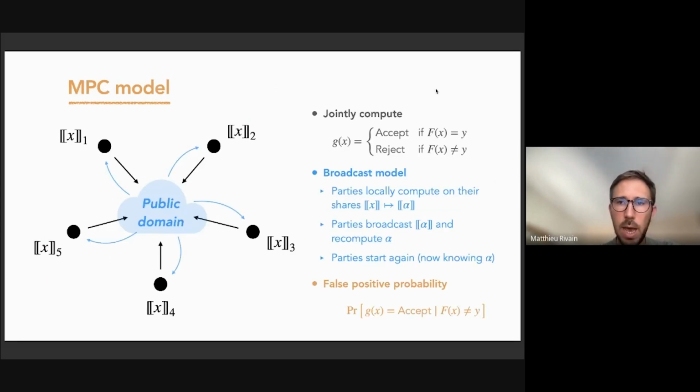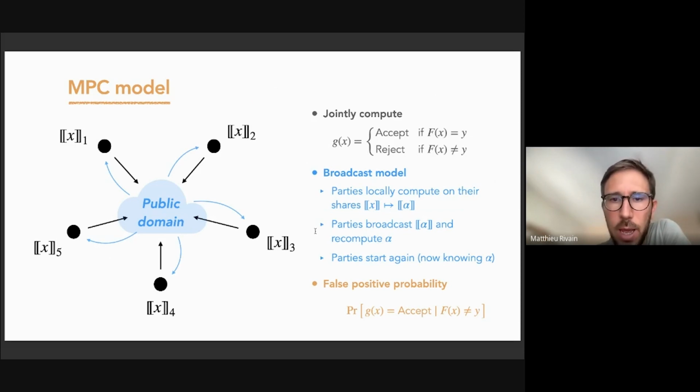So first, I'll recall the MPC model. So in this model, the parties receive a sharing of the secret X, and they jointly compute a function G, which should output accept if X is the correct pre-image of the public output Y, and reject otherwise. And we're in the broadcast model, as presented by Thibault.